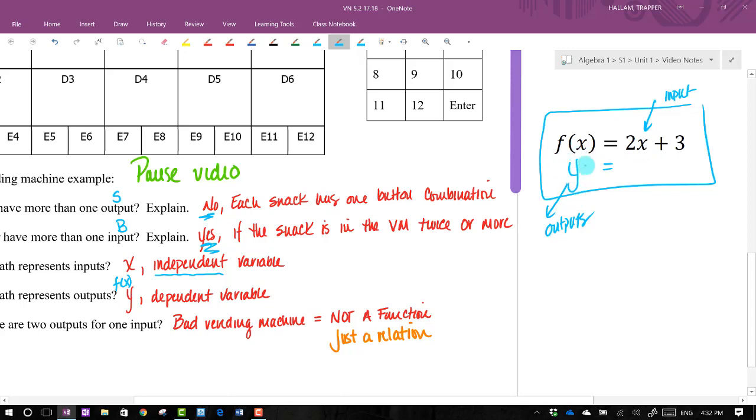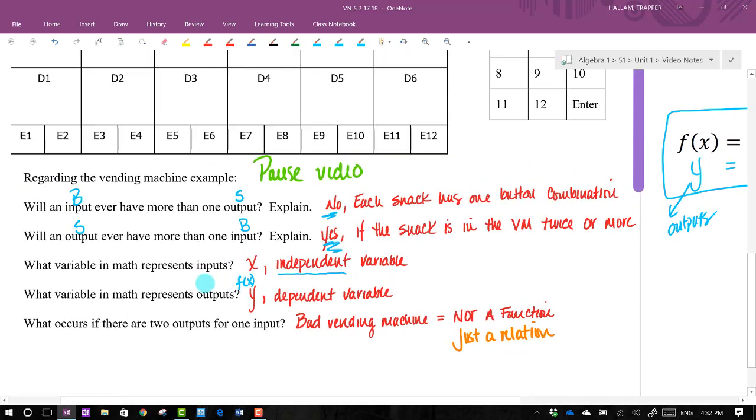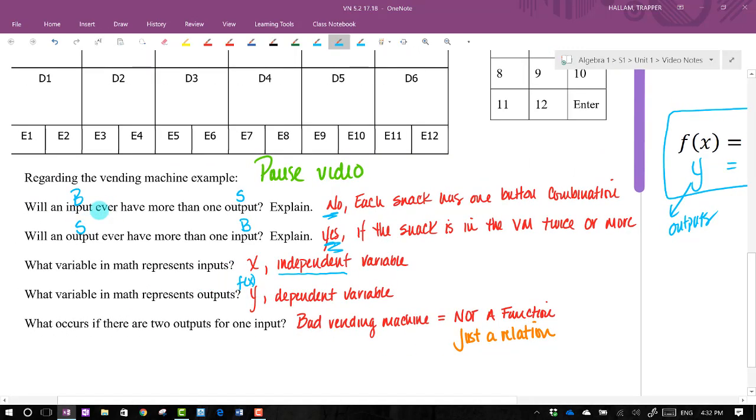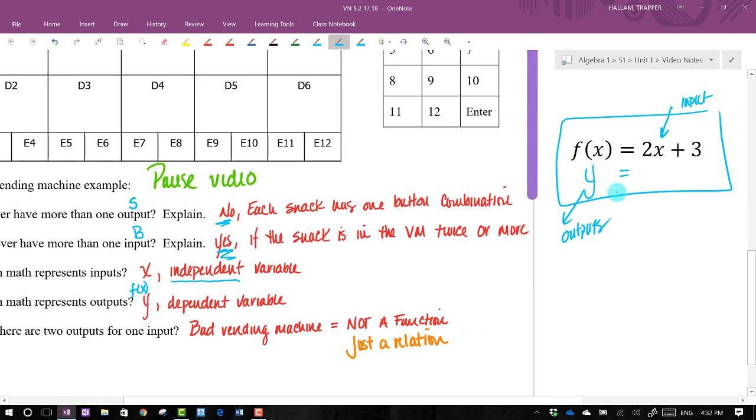We put things in for variables, and outputs come out, and it tells us what unique spot that happens to be. And like we said before, for this to actually be considered a function, and not a relation, so a relation is a pattern, a function has to have each input go to exactly one snack. If something comes out that we don't expect, that doesn't work, and we're like, wait, what happened? We don't call that a function. And then we don't really deal too much with those in algebra. We'd like to focus on functions.